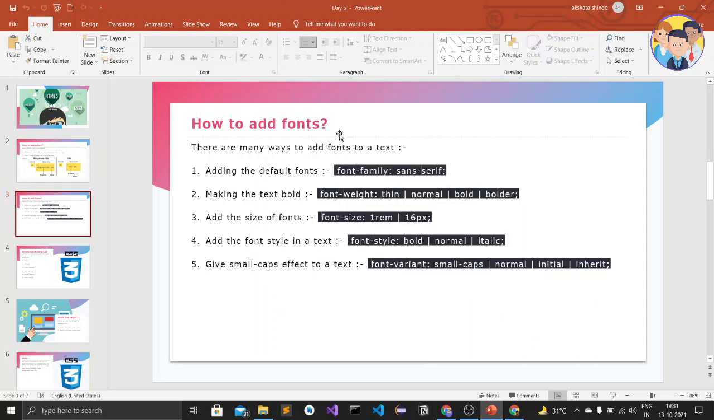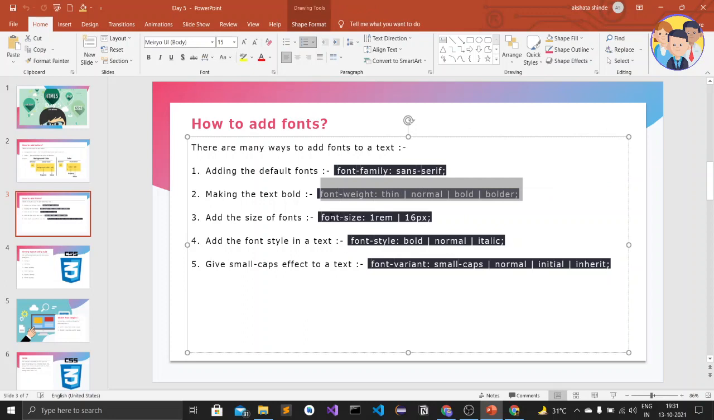So likewise we have done how to add fonts. There are many ways to add fonts. The first one is font family, then font weight, then font size, font style, font variant. The first is adding the default fonts, or we can say internal fonts of the web browser. So by using the font family property we can add fonts, external fonts, or internal or default fonts.